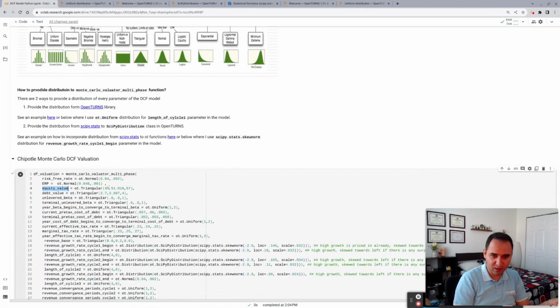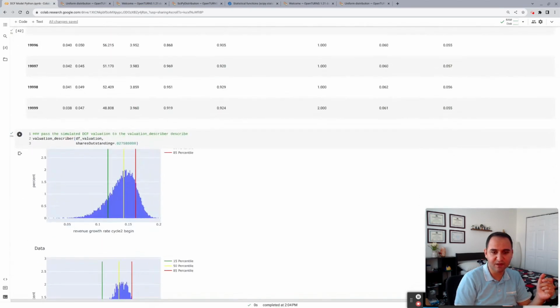And if you see here, I'm choosing the lowest to be 45, the highest to be 57, and I'm centering it around 51. I'm doing the same thing for the debt value. Again, I'm choosing a 3.7, more weight to 3.8, and less weight to 4 billion. Again, for unlevered beta, I'm choosing between 0.8, center around 0.9. The right side of the triangle distribution would be 1. You could observe this here.